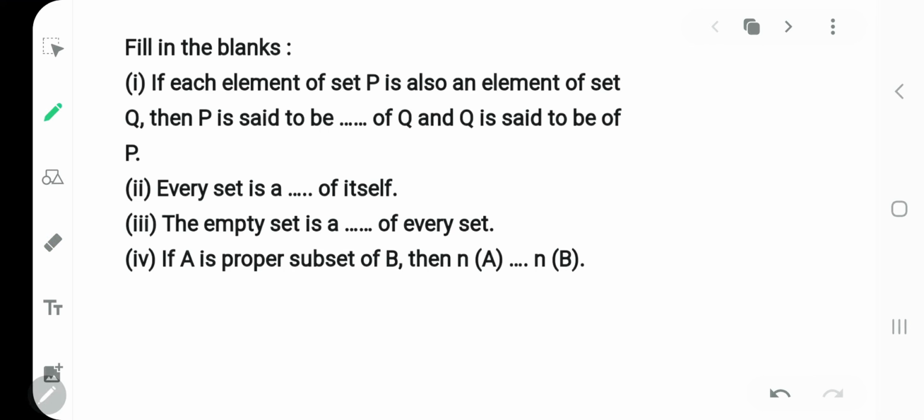Good morning, dear kids. Today we are taking up our exercise 13C. Before starting 13C, let's see what we mean by the terms superset and subset. Now, what do you mean by superset and subset?